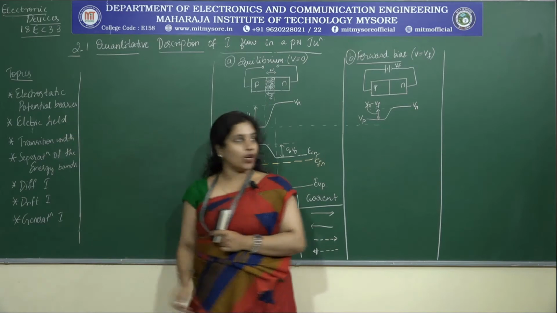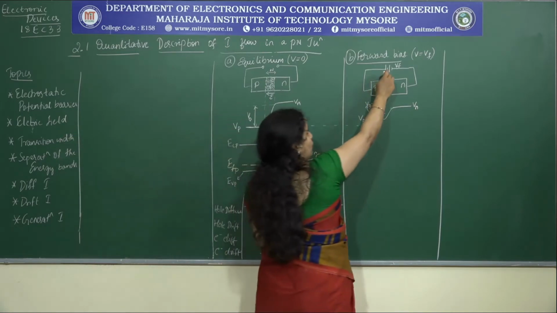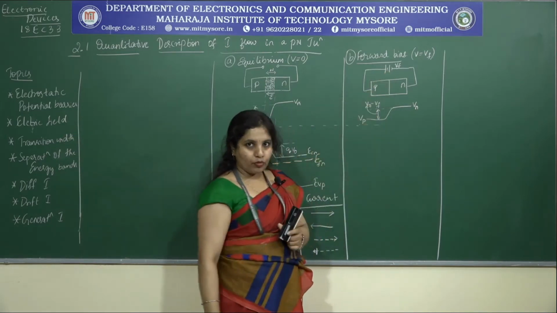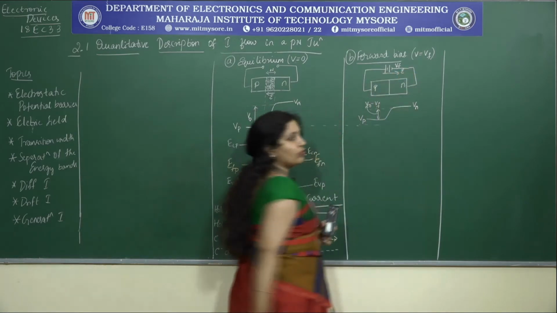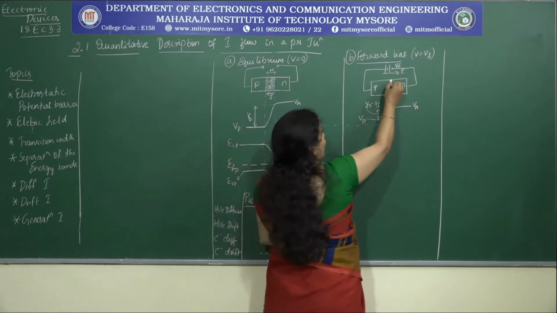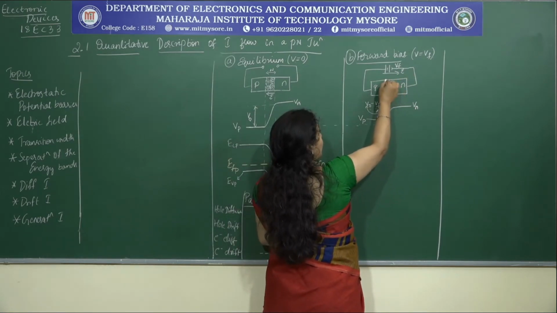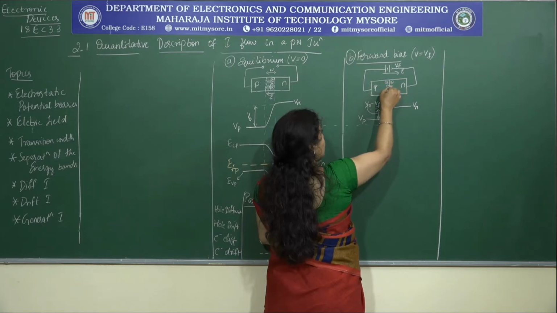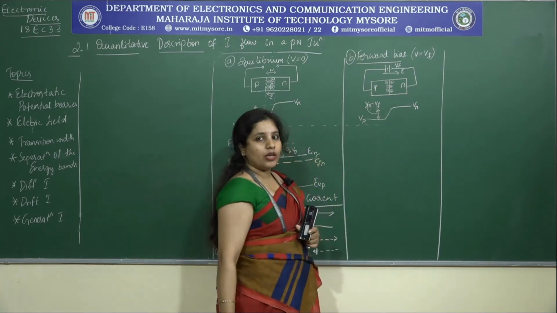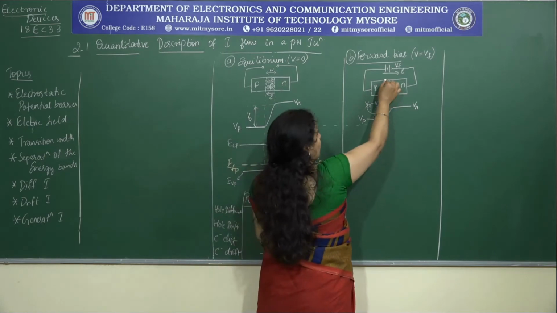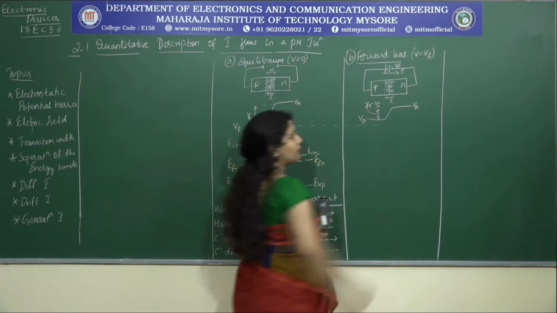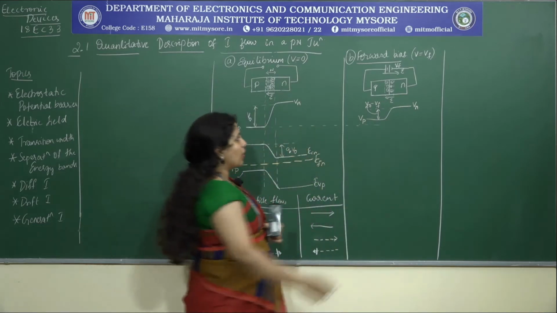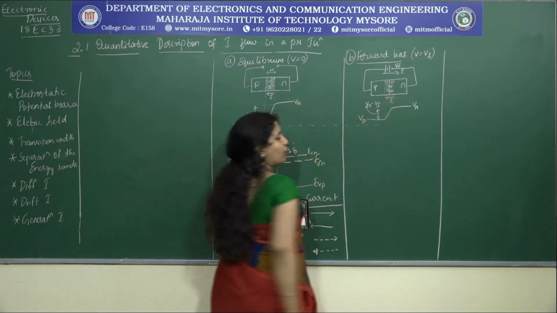Got the point? Now, see here, because of this supply that I am providing, there is an electric field that exists, and also because of the uncompensated donor and acceptor ions present here, there is an electric field generated as well. Now, how are these two electric field directions?